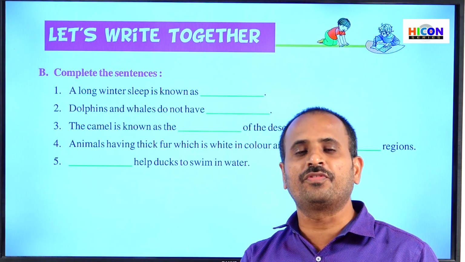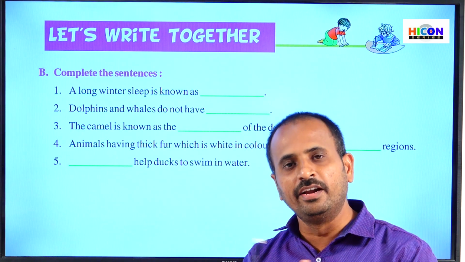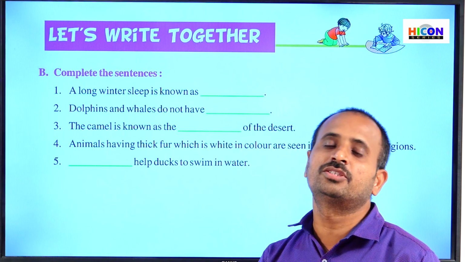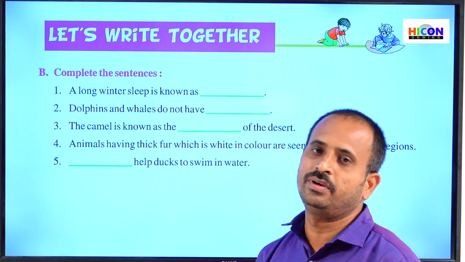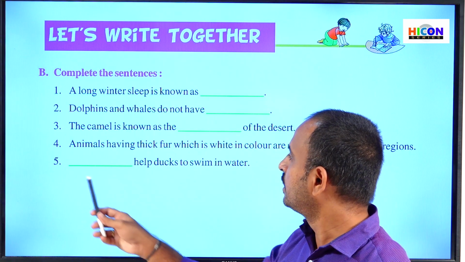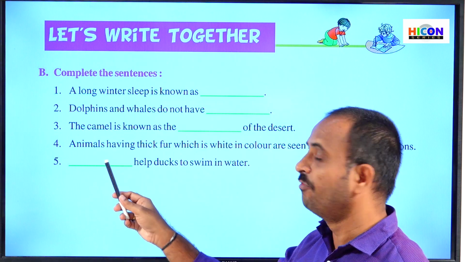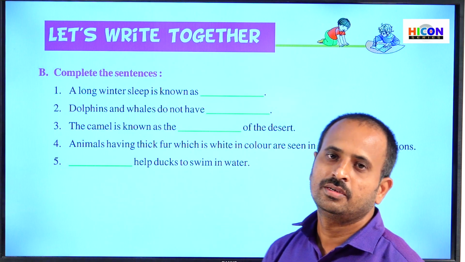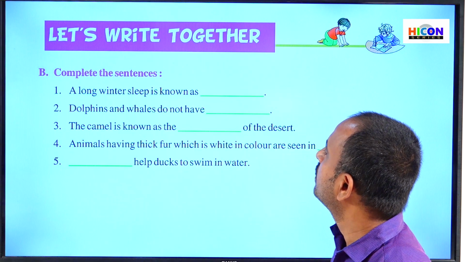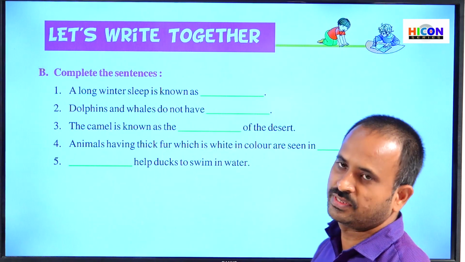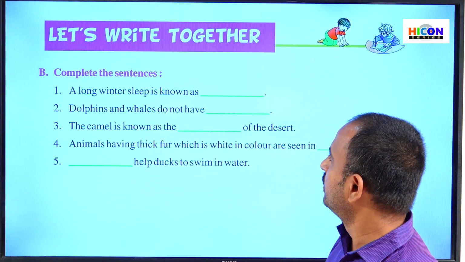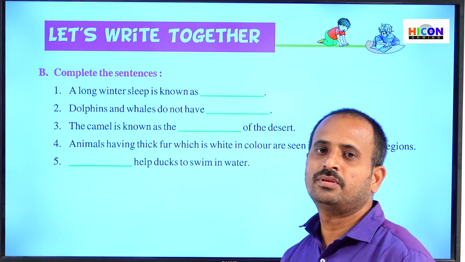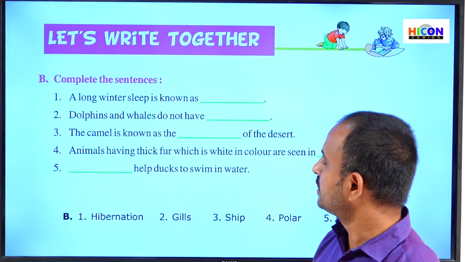That means all the fingers of their feet are joined with each other with the help of a thin layer of skin. This type of feet are called webbed feet. So the answer for the fifth sentence is webbed feet. Webbed feet help ducks to swim in water. So children, let us see once the answers for the 5 sentences. Write these sentences and answers in your notebook.